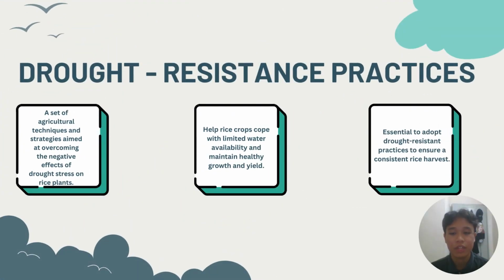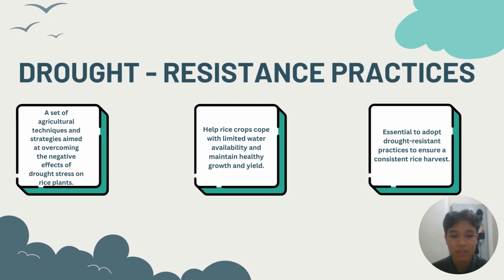Another available strategy in improving stress tolerance in rice plants will be drought-resistant practices. Drought-resistant practices are a set of agricultural techniques and strategies aimed at overcoming the negative effects of drought stress on rice plants. These practices help rice crops cope with limited water availability and maintain healthy growth and yield.